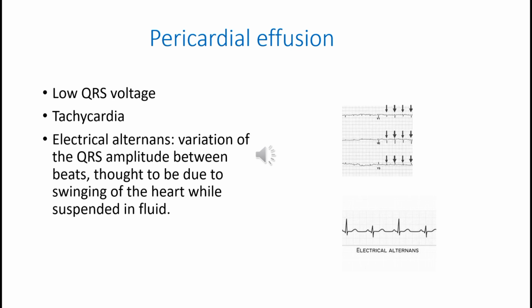Low voltage QRS and electrical alternans are seen and usually due to pericardial tuberculosis.